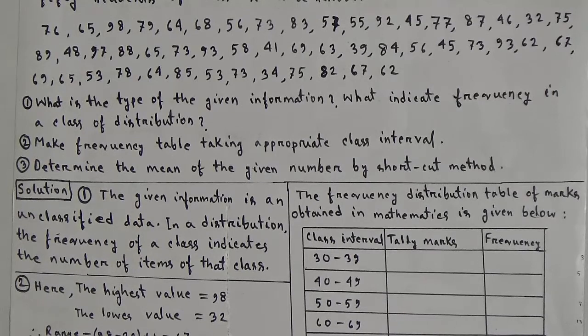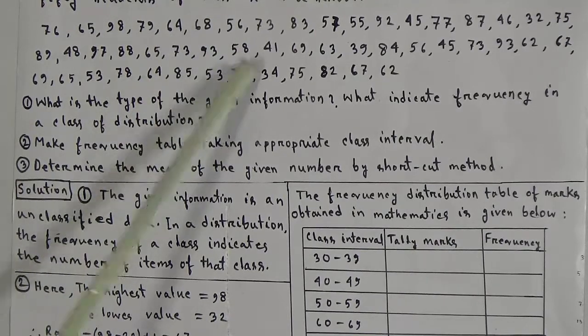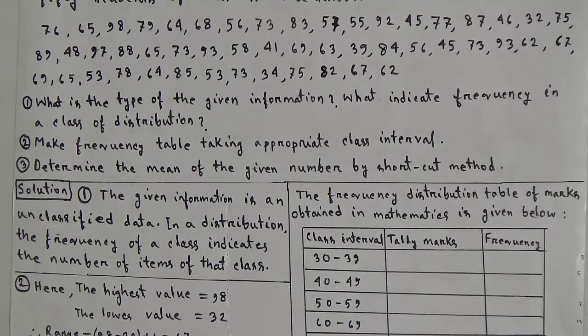Okay, dear students, now we'll solve two number. Here the question is, make a frequency table taking appropriate class interval. Dear students, the information is given without any classification. Now we'll make this information in a tabular form, so we'll make a table. And at first we need to know how many classes will come in this table.